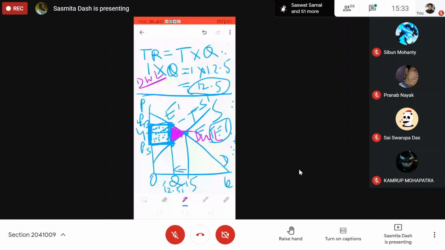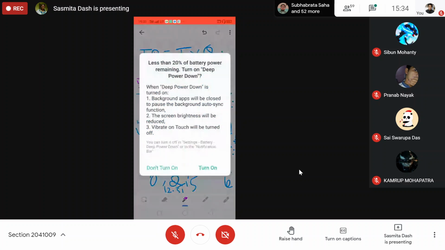This is the tax rate, because the supply curve is shifting towards the left by the tax amount. It is falling by the tax amount. Tax. How much is it?